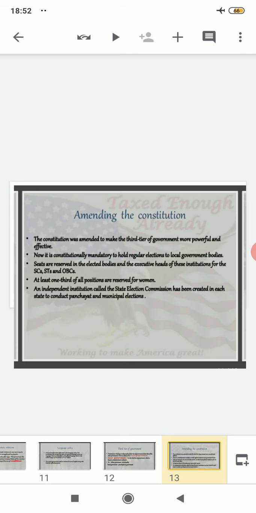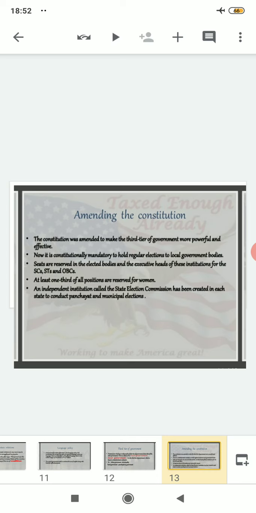So after that amendment was done, what was done? The local government, or the third tier of government, was made more powerful and effective. After that, what was mandatory? It was necessary to hold regular elections to local government bodies. That means as the state governments or the central government hold regular elections after an interval of 5 years, like that only in the local government also, namely the municipality or the village level, that is Gaon Panchayat, it was mandatory to hold elections.